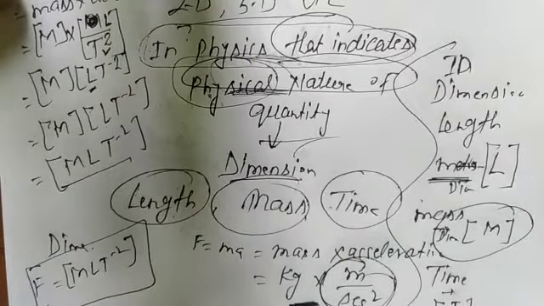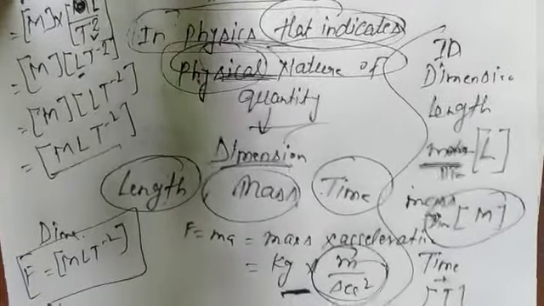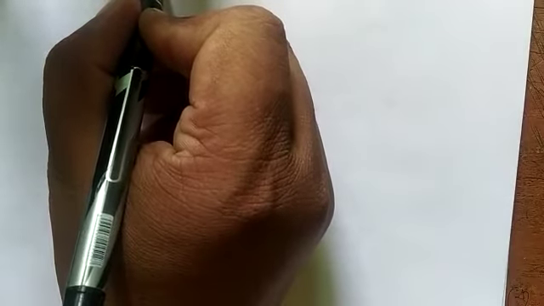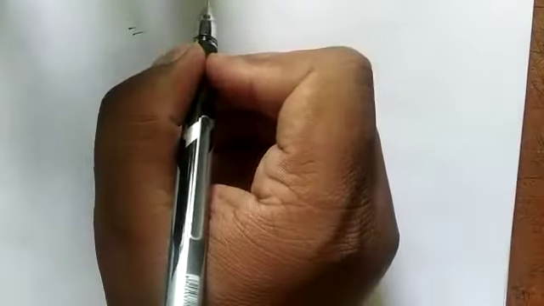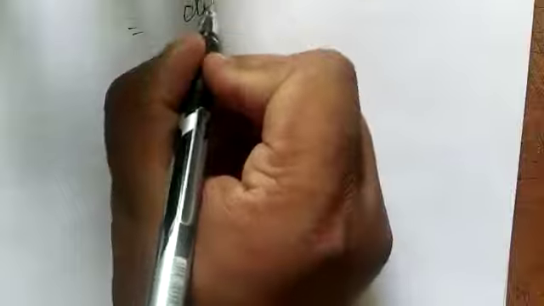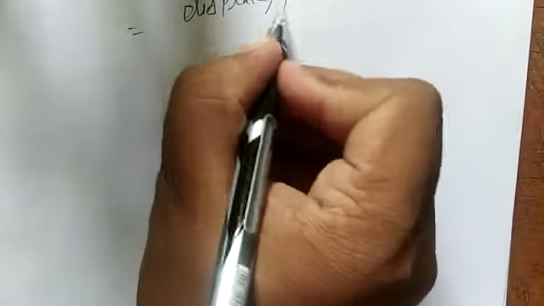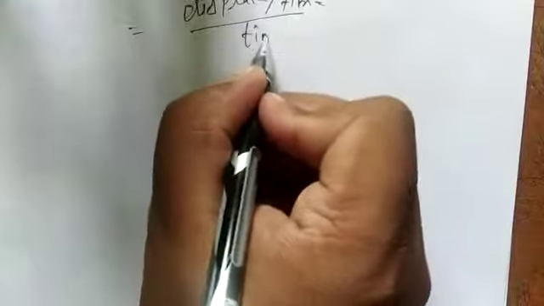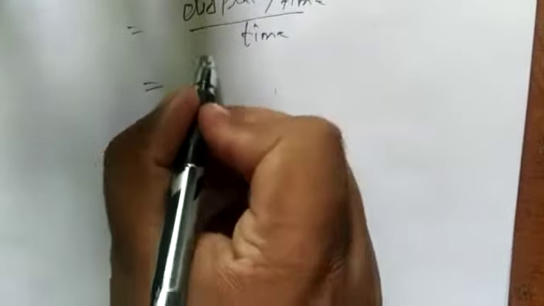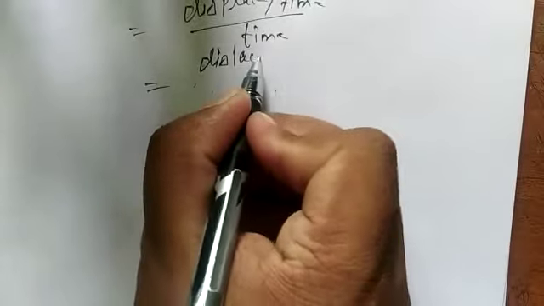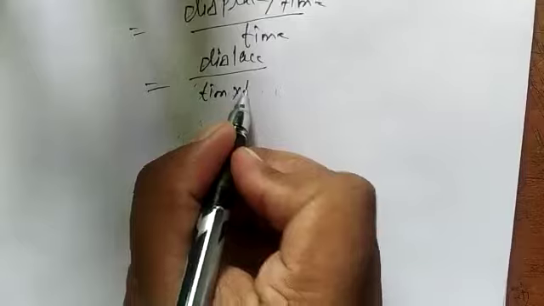In the same case, if anyone asks you the dimension of acceleration: acceleration is velocity upon time, and velocity is displacement upon time, with one more time already there.